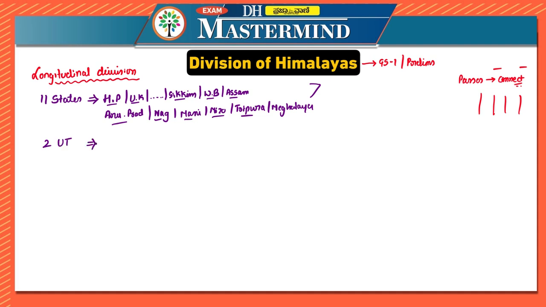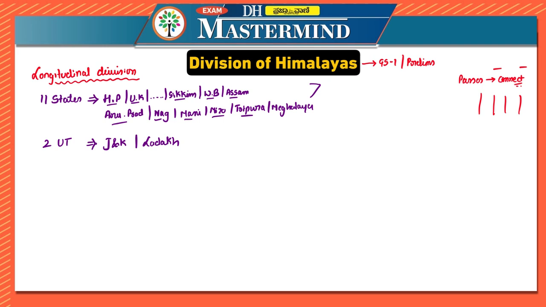Previously there were 12 states because Jammu and Kashmir was a state at that point of time. Now you have 2 union territories, which are Jammu and Kashmir and Ladakh. So factually, how many states and union territories touch the Himalayas? There are 11 states and 2 union territories which touch the Himalayas.